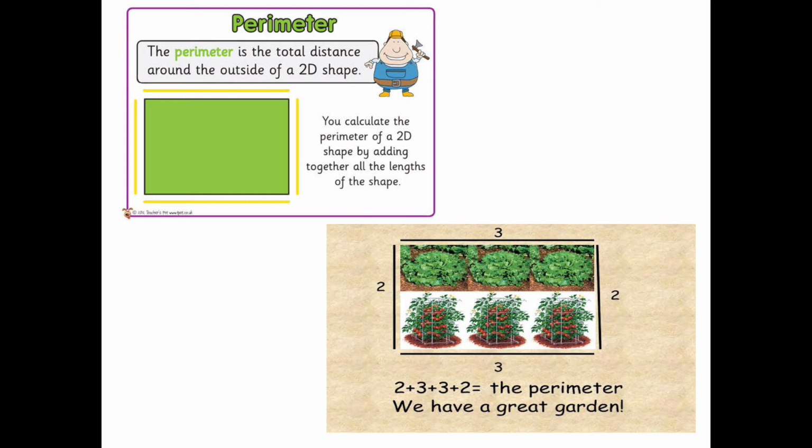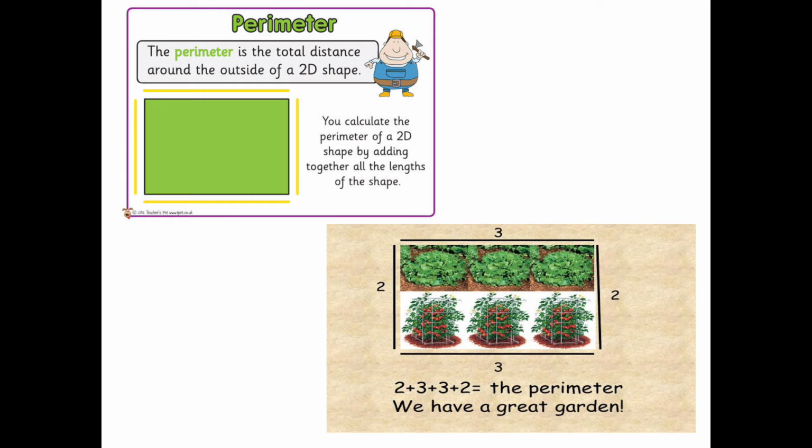And another statement I'll tell you: the perimeter is the total distance around the outside of the 2D shape. See here, children, I have given one example for you. This is a land, and they have given the length of the boundary, 3 meter, 2 meter, 3 meter, and again the same here, 2 meter. As I told you already, the total distance around the outside of the 2D shape is the perimeter, isn't it? So the outside lengths are 3, 2, 2, 3.